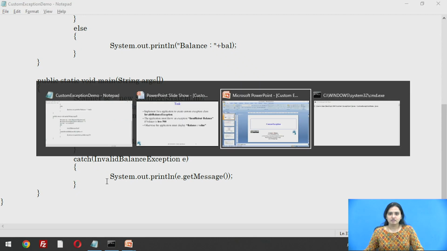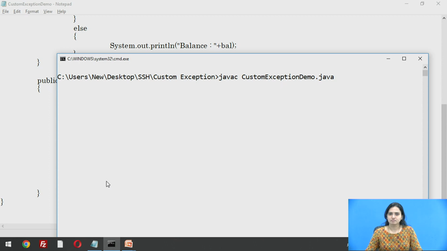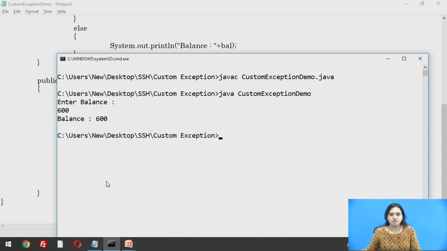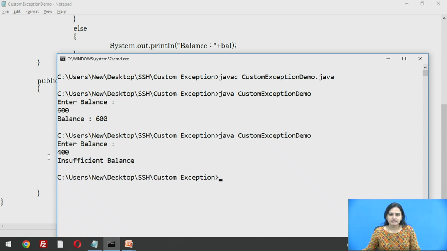Now, we will run this program. First, we compile the program, then we run it. Here, we need to enter the balance. If I enter the balance as 600, as it is greater than 500, no exception will be thrown and the balance value will be displayed. If I enter a balance value less than 500, the exception will be thrown, it will be handled by the main function, and insufficient balance is displayed on screen.